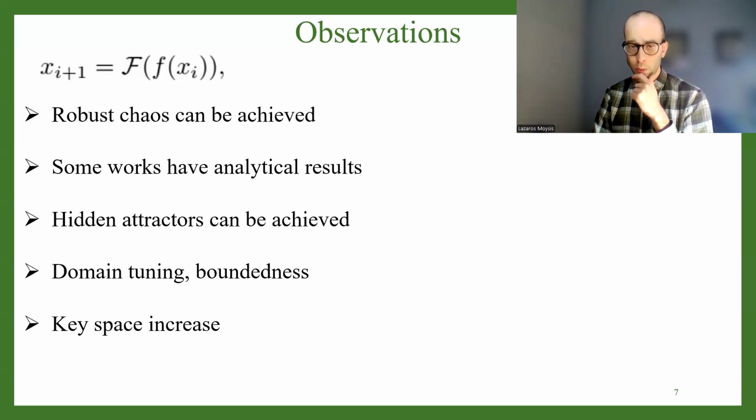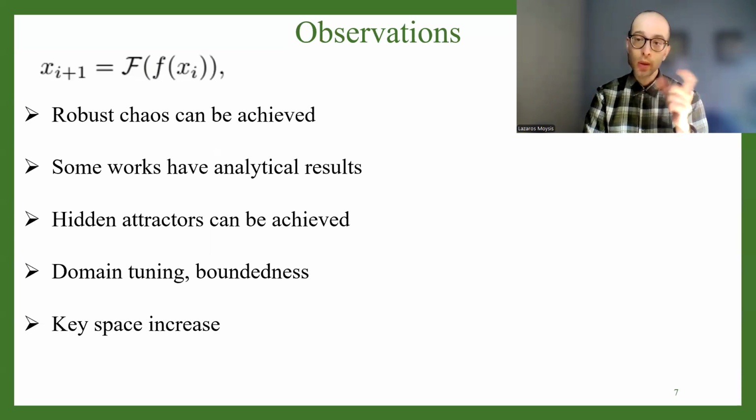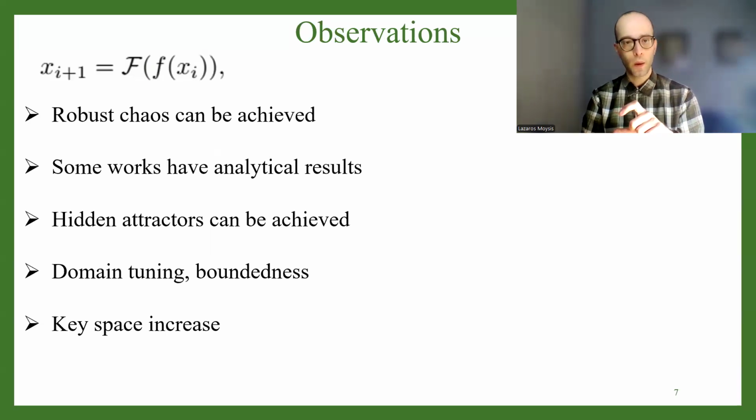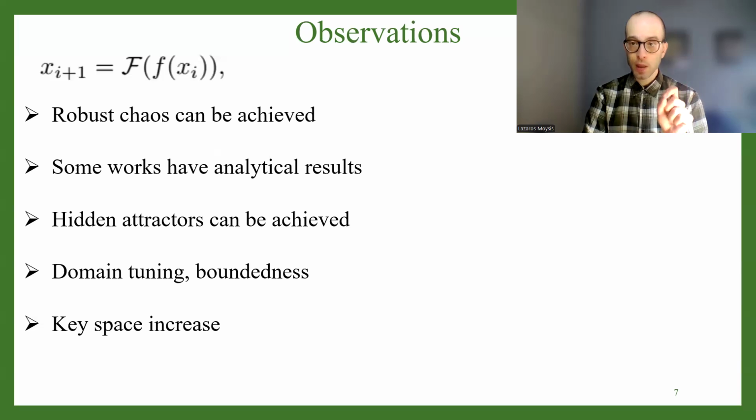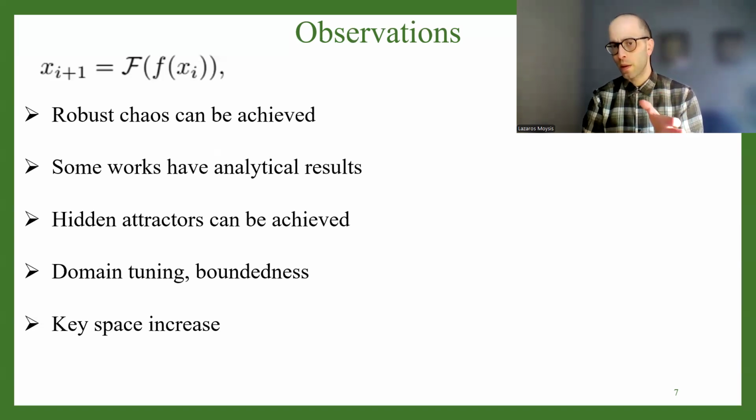Now, a second observation that we have is that, unfortunately, not all works have mathematical results. So in many papers, but not in all of them, the authors also prove mathematically that you can achieve a higher Lyapunov exponent compared to the original chaotic map. This is very, very important because we prove mathematically that we can have a higher Lyapunov exponent. This is the most basic result, but there are other mathematical results. For example, some of them study the existence of equilibria. So they have a lot of other similar theoretical results.